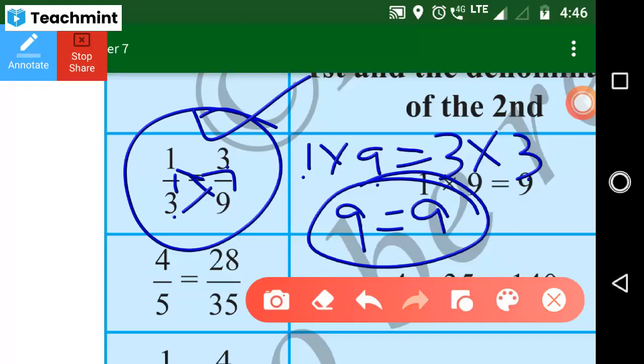Yes, ma'am. Yuvraj, Shreya, Sindhu. Okay, others. Sindhu and Shreya, completed? Is it completed? Completed, ma'am.